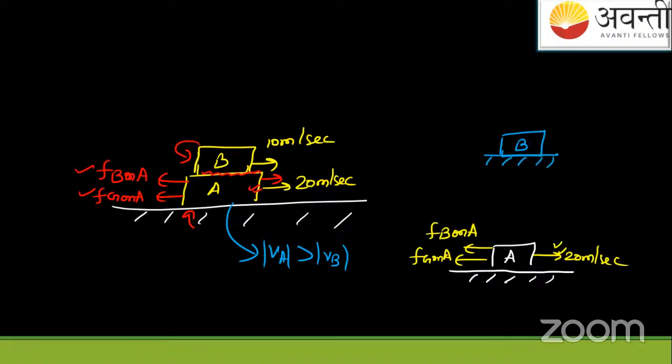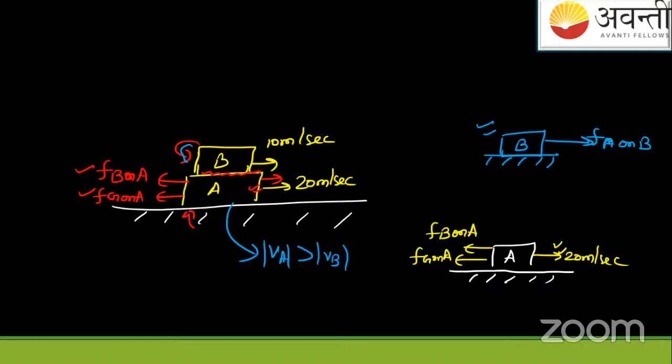On the B block, see, this B block is behind. If this is applying the force on A like this, what force will act on it? In this direction, that is the force on B, the force by A on B. Okay? Only this much, only the friction force will act on this. I mean, there will be no two components. I mean, there won't be two forces like this with the ground.